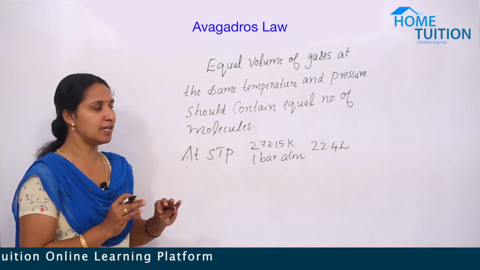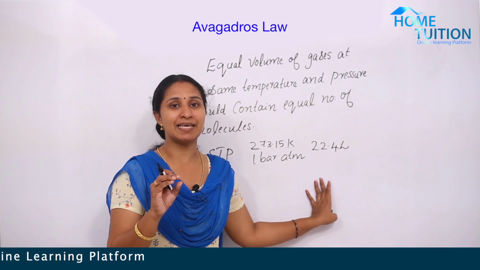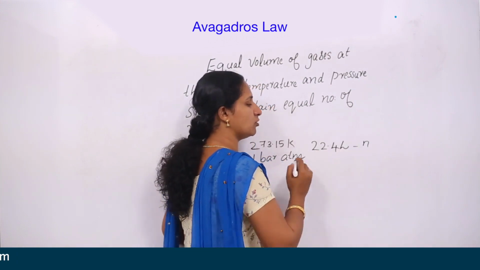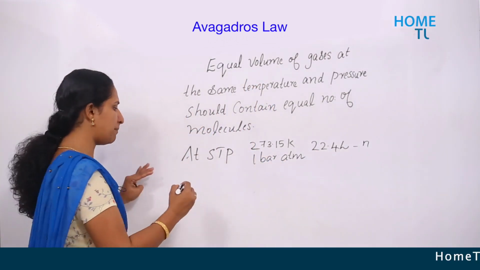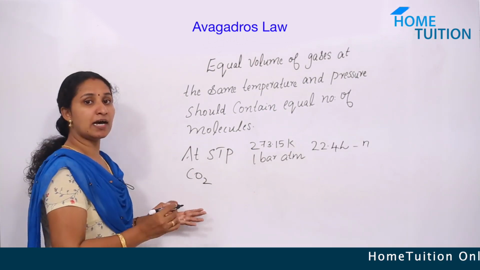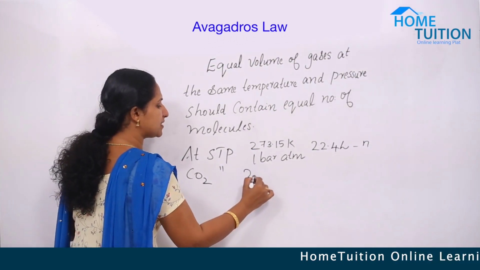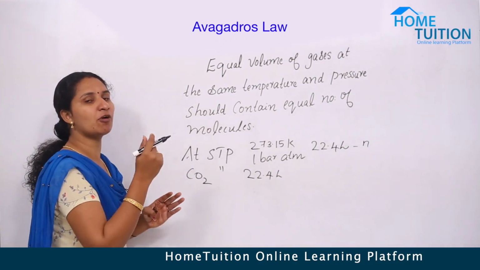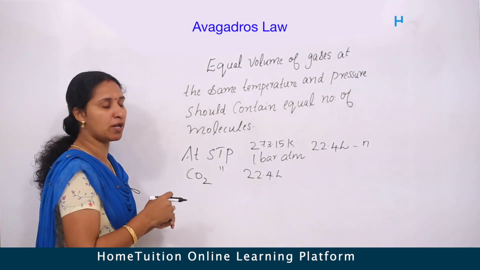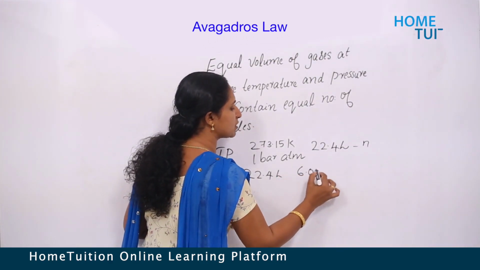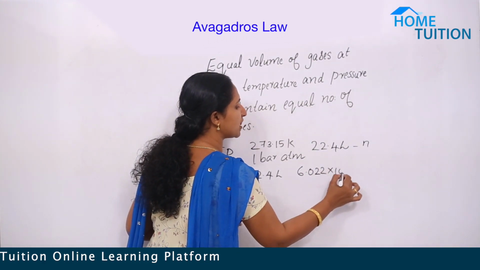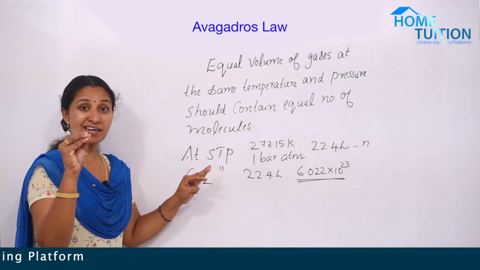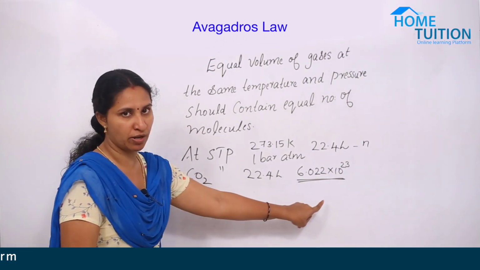At that condition, all the gases contain the same number of molecules. If we consider n number of molecules, then all the gases, for example, carbon dioxide at STP, the volume is taken as 22.4 liter. It contains Avogadro number of molecules. And the Avogadro number is 6.022 into 10 raised to 23. That we consider as 1 mole. Or the particles present in 1 mole, that's Avogadro number.